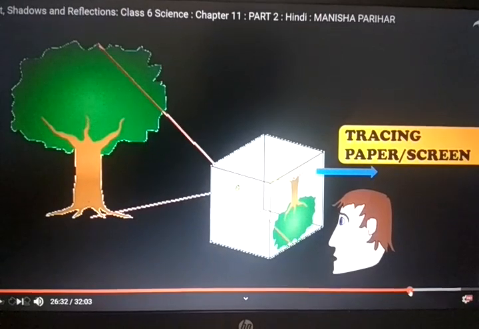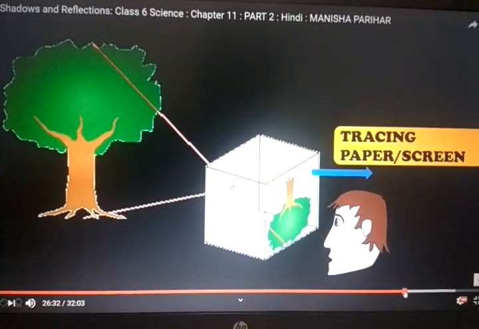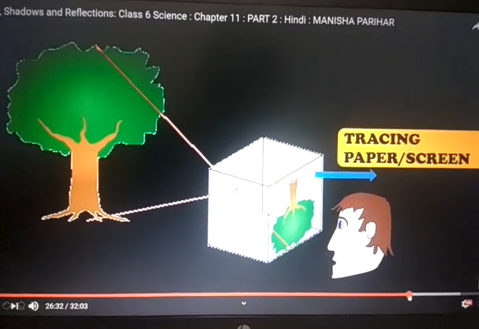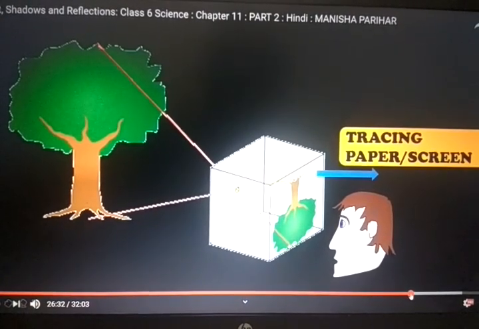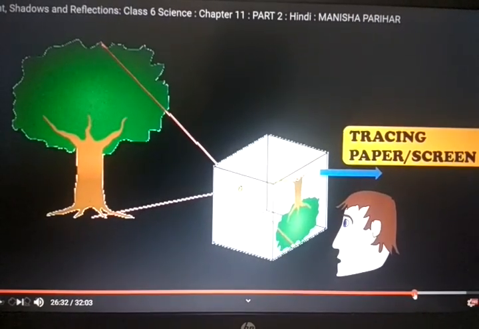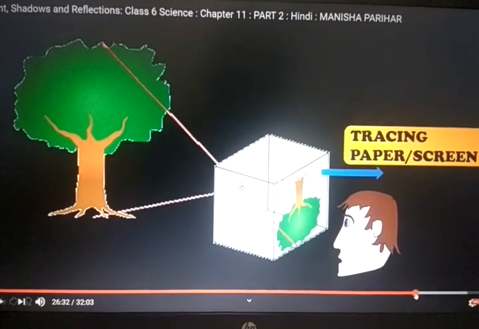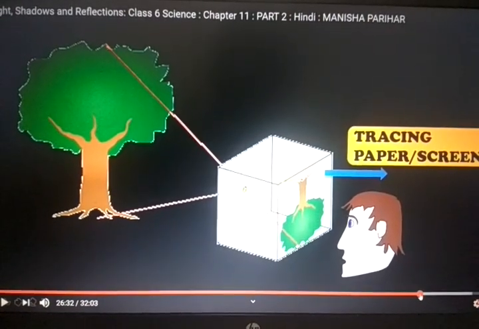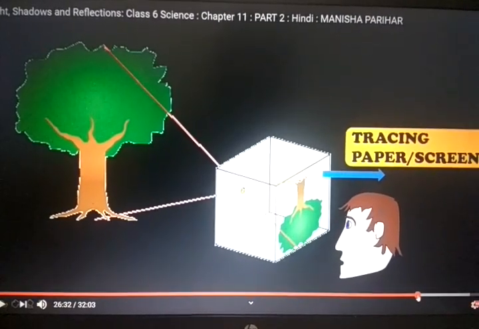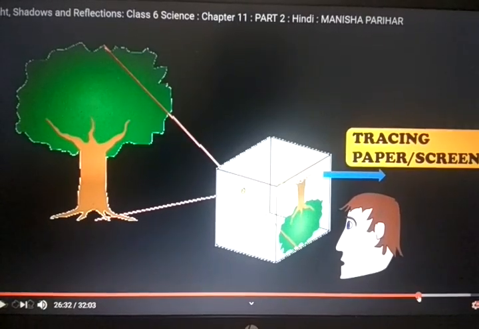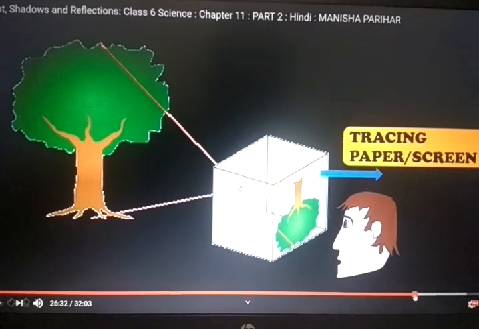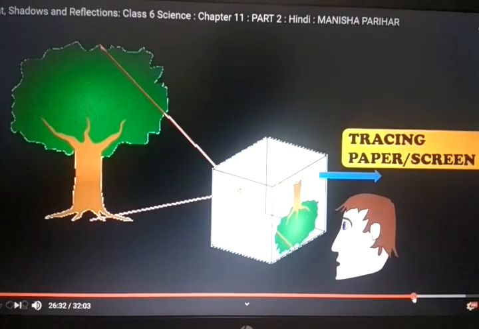Here you can see this box, a single box, make a hole in that, so it acts as a pinhole camera. Tracing paper or screen is there. Here that tree is there, you put that box in front of the tree, and you can find the image of that tree on that tracing paper. It is inverted, so you can find a small and inverted image formed on the screen.